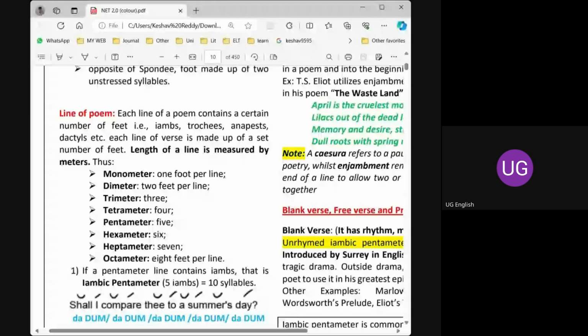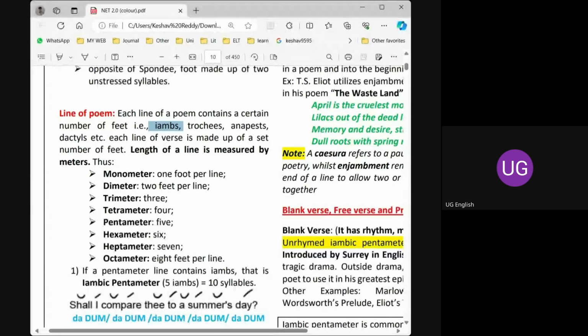But generally, in the English language, by default, we use iambs. According to a survey, 75% of the poetry is iambic meters. 75% is only iambs. So it's a generalized rule. Iamb is the most commonly used foot in the English language.